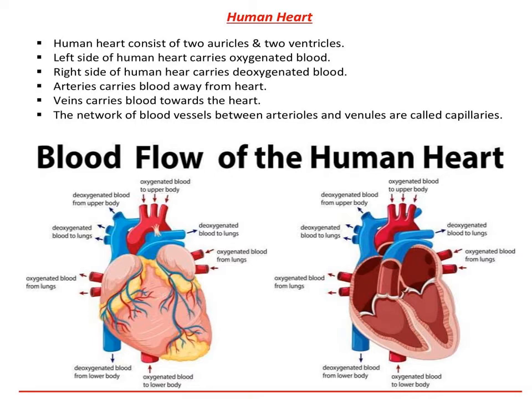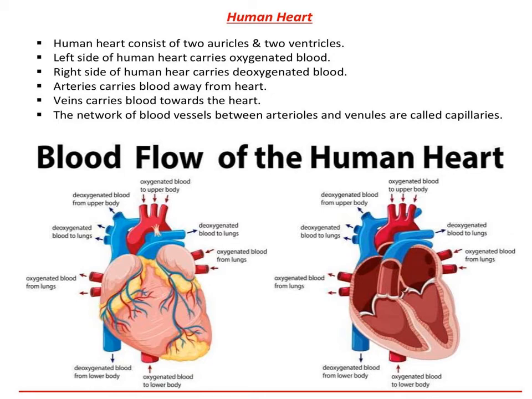Then the blood is forced by atrial contraction through the tricuspid valve and moved into the right ventricle. The right ventricle pumps the blood into the pulmonary artery and then to the two lungs.